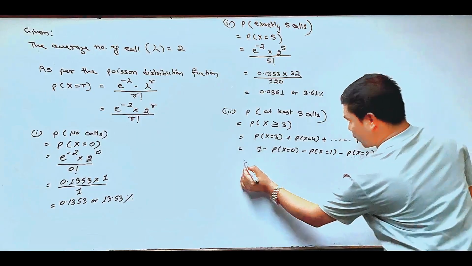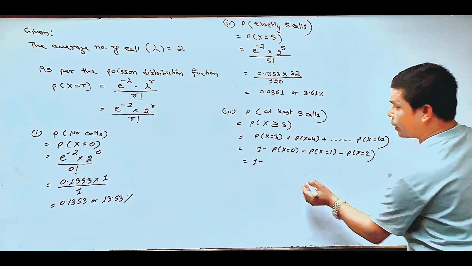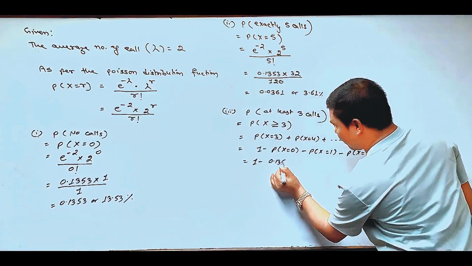1 minus P(X = 0). The chance of getting no call is 0.1353.